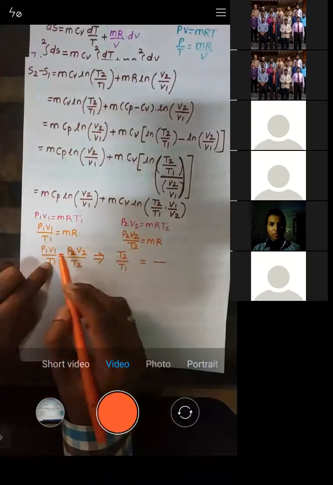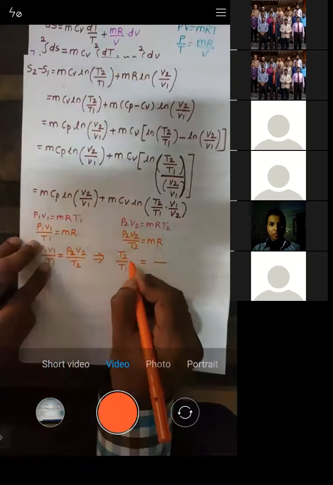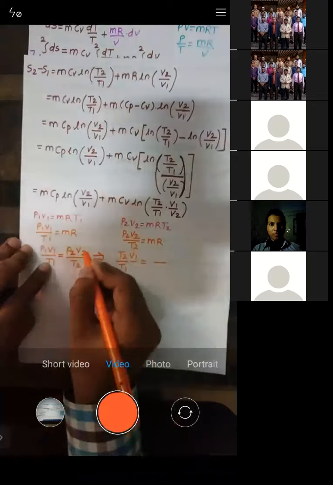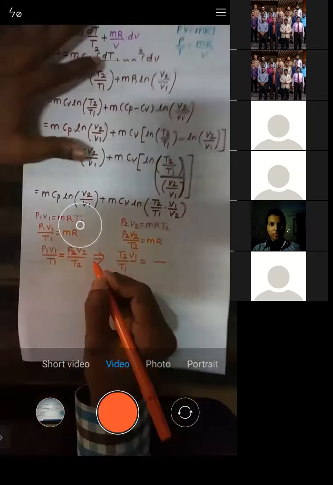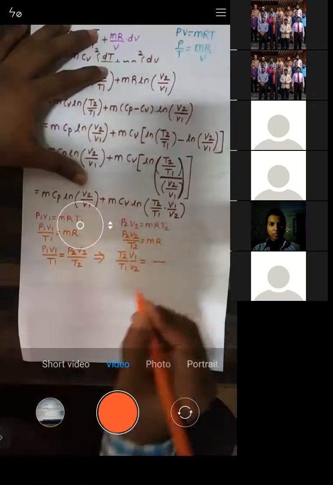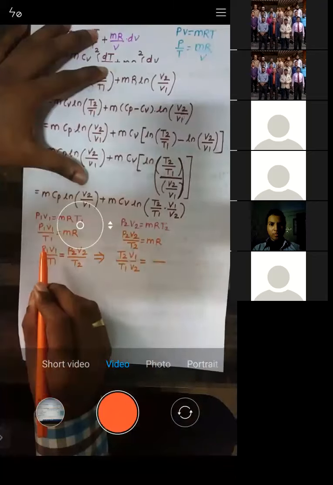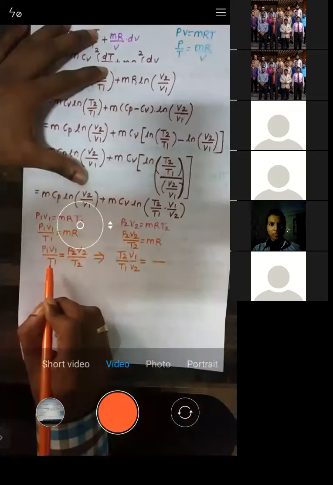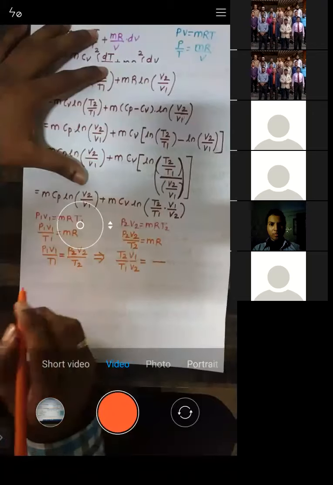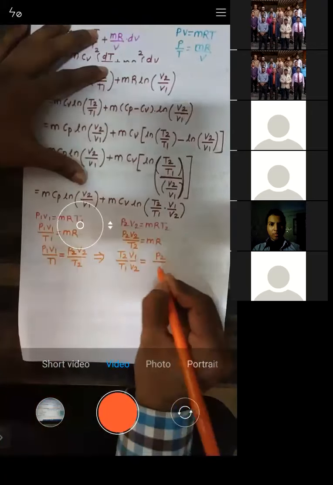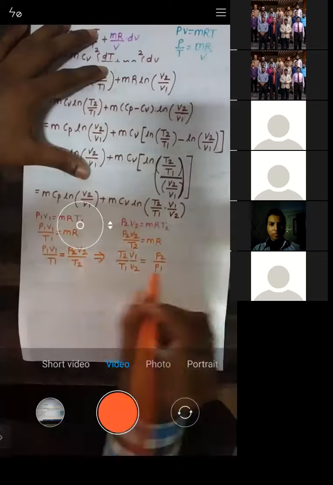Similarly, V1 is already there. You bring V2 here in the denominator. You can check it. T2 you bring it here, V2 you bring it here. Then what is remaining? It's P2 by P1. Yes or no? Check it. These two equations are one and the same.